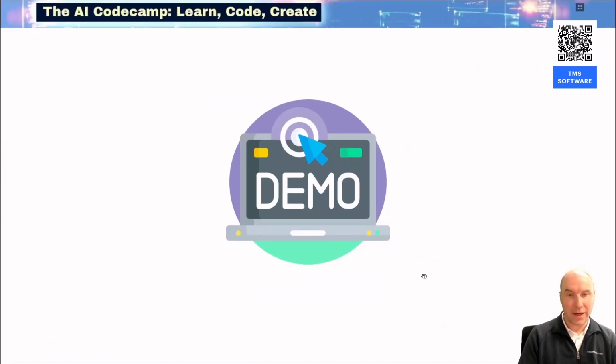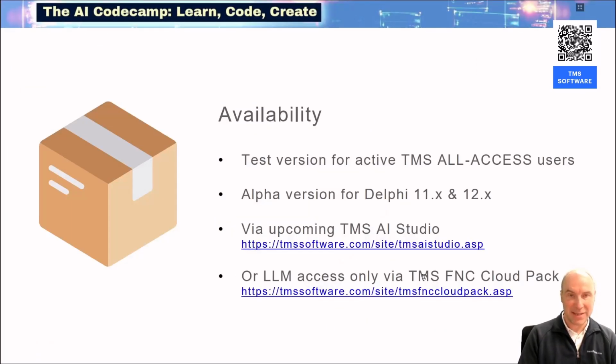I hope you find this very interesting. Let me add the information where you can start playing with it. At this moment, we are in a test version. And that test version, we make it available for free to all active TMS All Access users. It can be used at this moment from any Delphi 11 or 12 version.